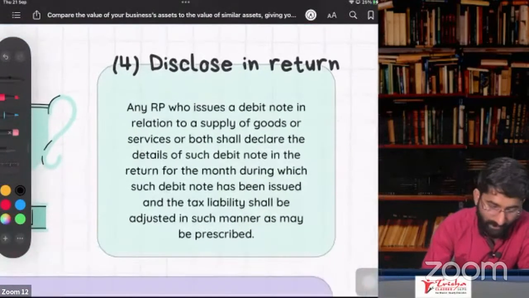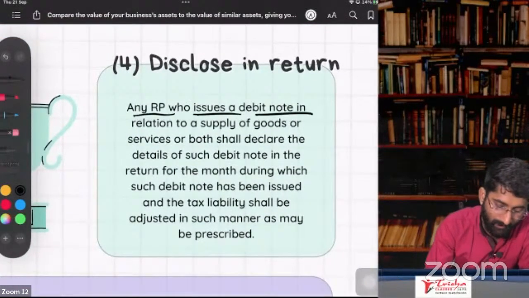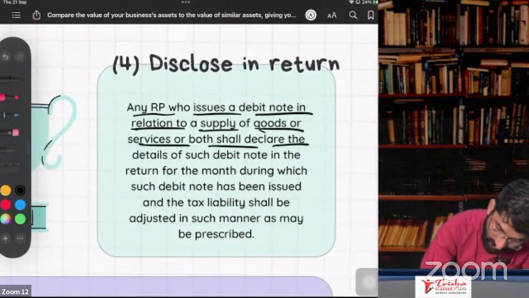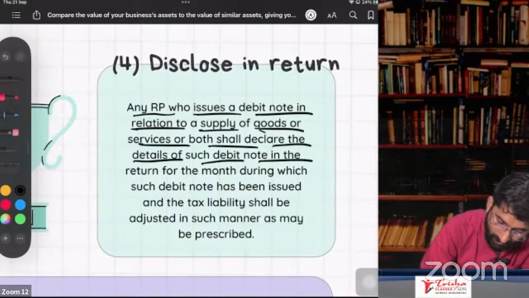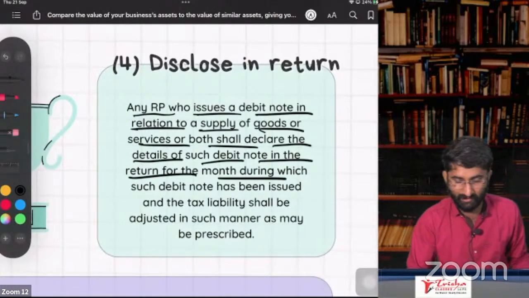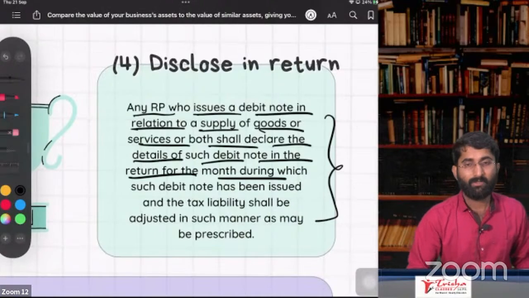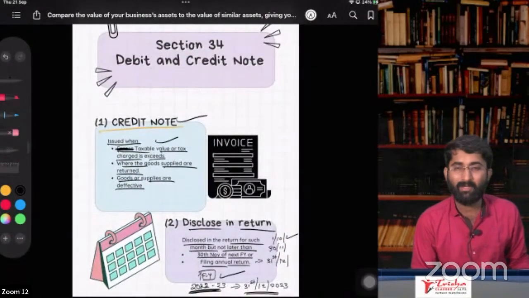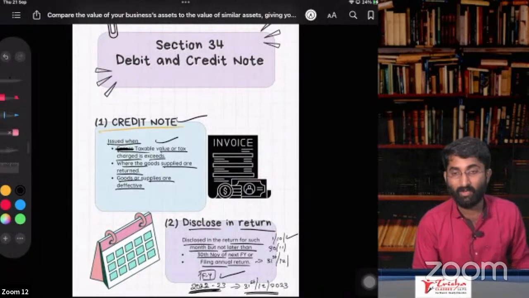And when to disclose that? Any registered person who issues a debit note in relation to the supply of goods or services or both shall declare the details of such debit note in the return of the month. Very next month, you have to file it. So that is the crux here. So these points you have to keep in mind. This is about the chapter which is invoice, debit note, credit note.